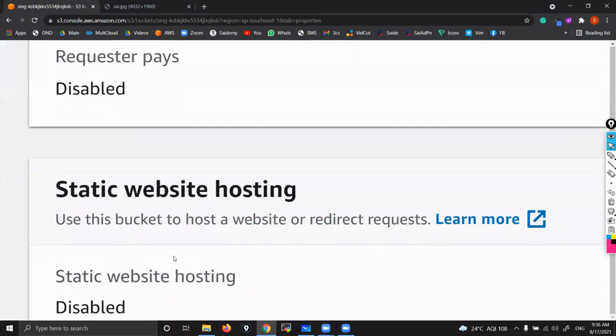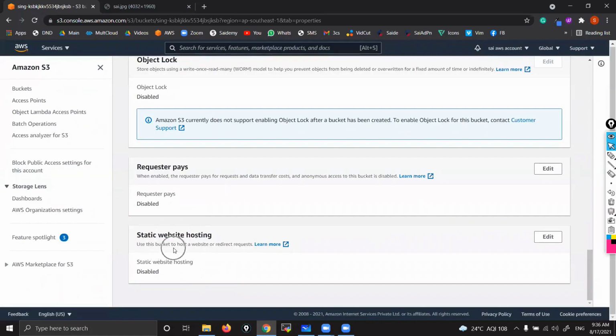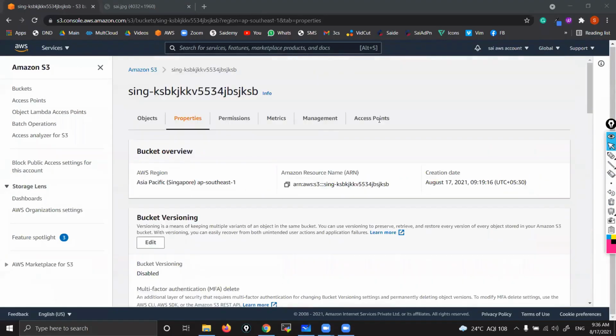Static website hosting, that already we have seen theoretically. By using S3, we can host websites. We are going to enable that from here. Today I'm explaining the theory part and the location of that option. So tomorrow we'll see all these things practically one by one.